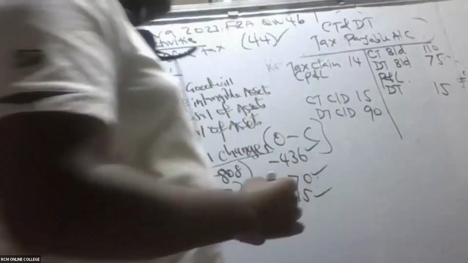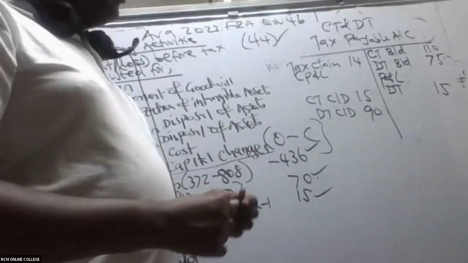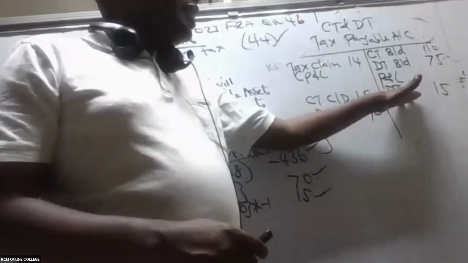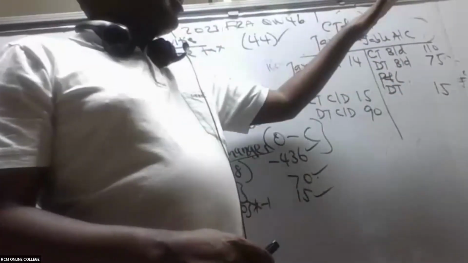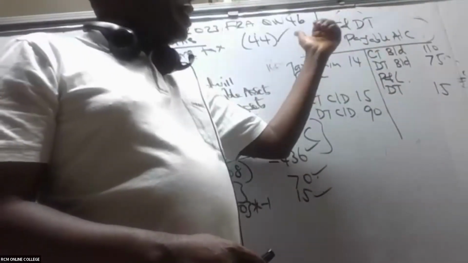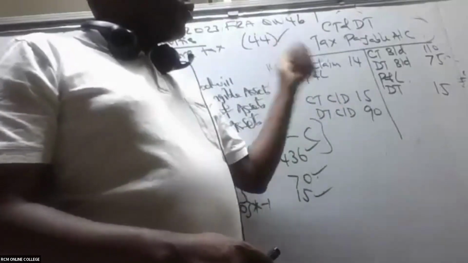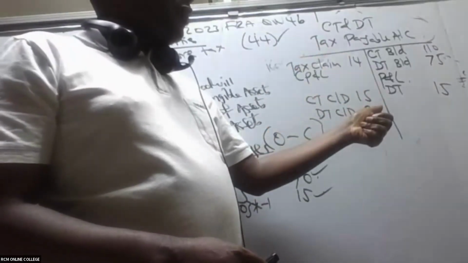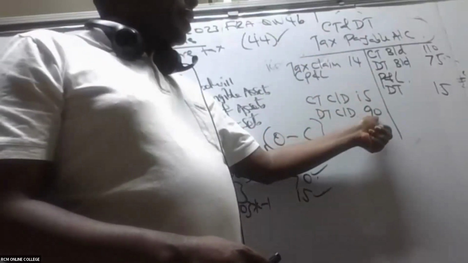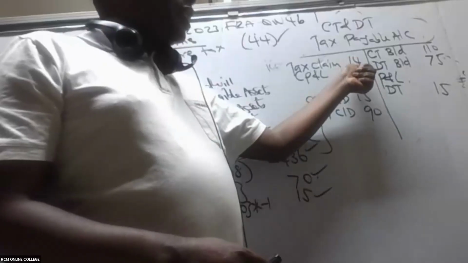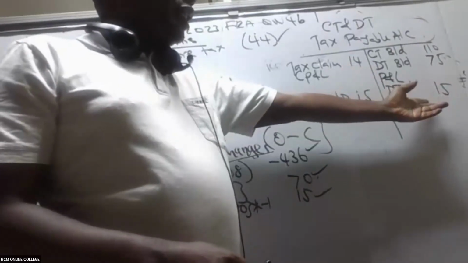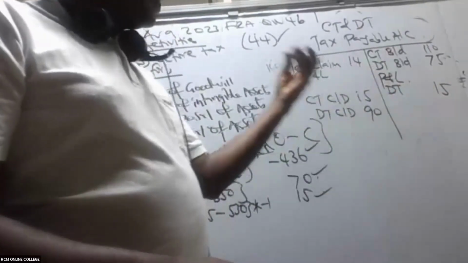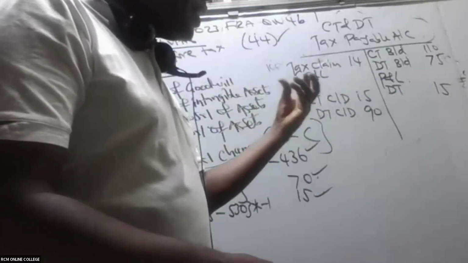So deferred tax is a liability increasing, this 15 increasing. So if I'm doing this using Excel, I will say equals 110 plus 75, minus this, minus, of course, this. And then we will be able to add that 15 for you to be able to get the tax that was paid in the year.